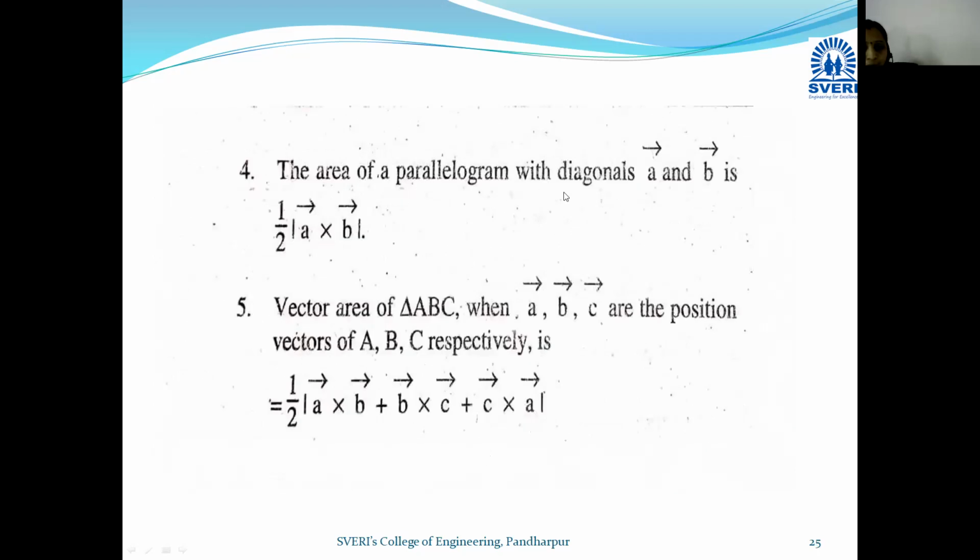Now the area of a parallelogram with diagonals a bar and b bar is 1 upon 2 mod of a bar cross b bar. If the diagonals of this parallelogram are a bar and b bar, then the area of the parallelogram in terms of vector product can be expressed as 1 upon 2 mod of a bar cross b bar. Let us see the next result. Already we discussed the vector area of triangle ABC. Now if a bar, b bar, c bar are the position vectors of A, B, C respectively, then the vector area of triangle ABC is given by 1 upon 2 of a bar cross b bar plus b bar cross c bar plus c bar cross a bar.